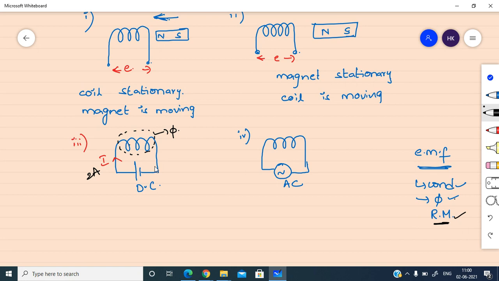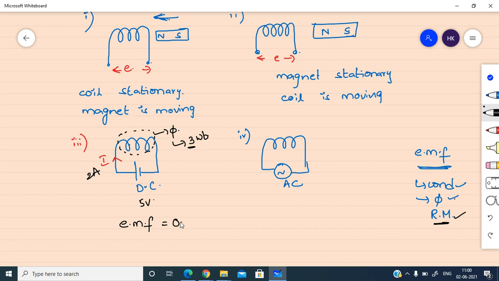Suppose I am giving 2 amperes current to this coil. This DC means constant supply. I am giving 5 volts DC. Due to this, 2 amperes current is produced in the coil. Let us assume that due to this 2 ampere current, 3 Webers of flux is produced. Is this flux varying? Will this value change? As soon as you give 2 amperes current, the flux of 3 Webers only will be there in the coil. So the flux is not changing, the flux is constant, and the conductor is also stationary. Then is there any EMF induced in this?